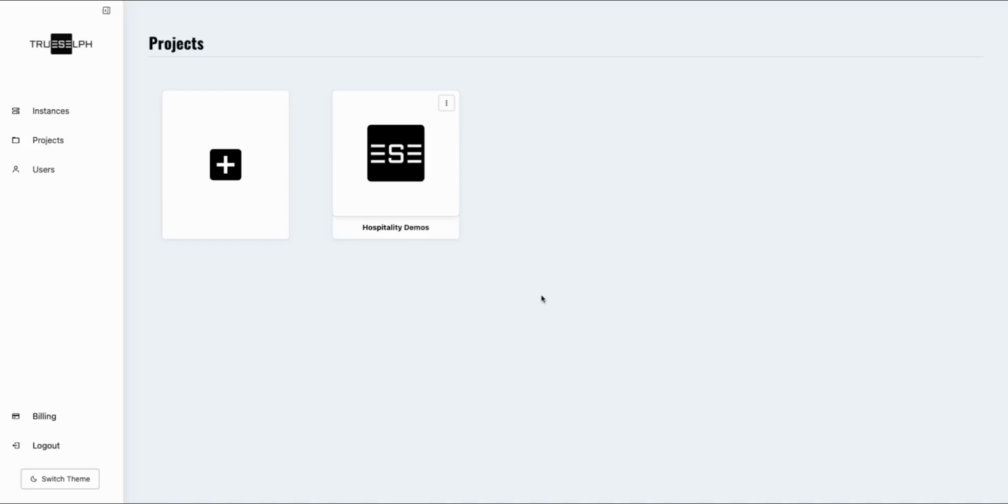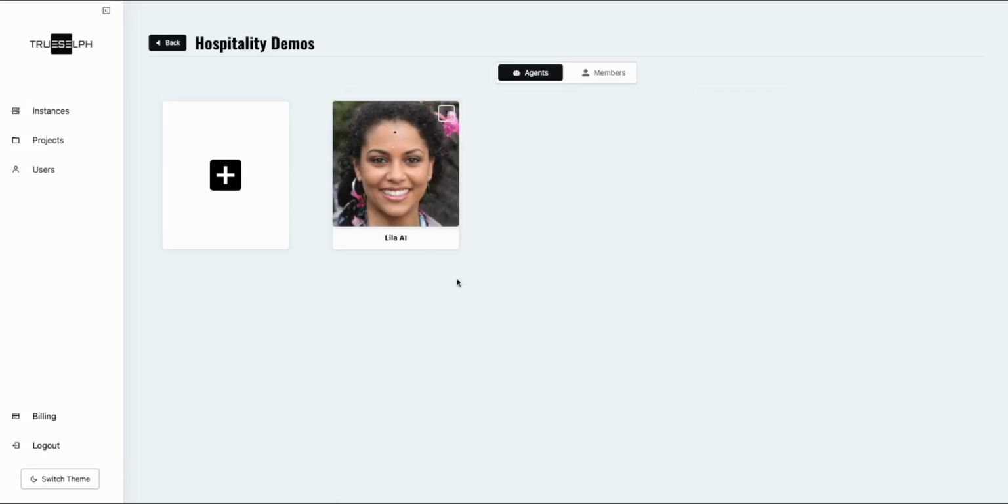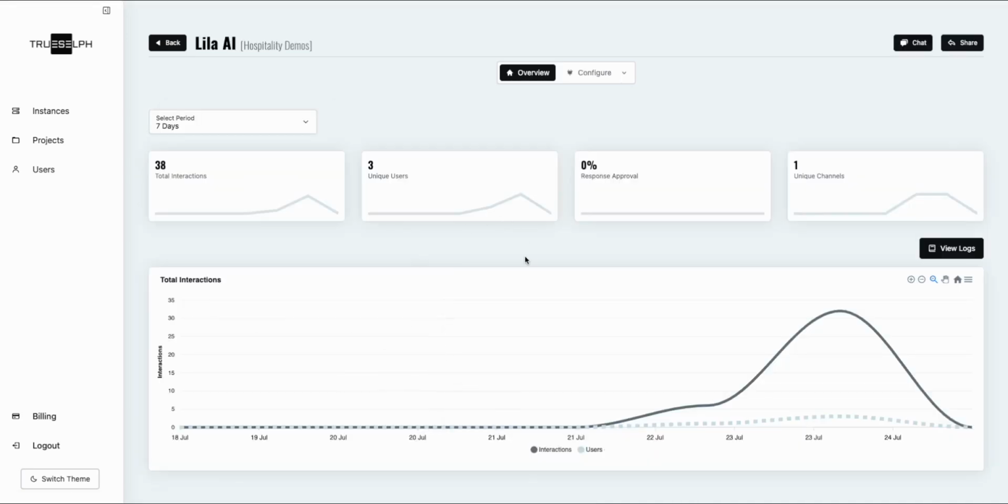So this is our TrueSelf dashboard, and we're going to take you through a specific demo of an agent that is capable of remembering every single guest and remembering specific things about the guest, their stays at the resort, and facilitating reservations and answering questions about rooms and amenities and other activities at the resort. Her name is Lila, and this is Lila's dashboard.